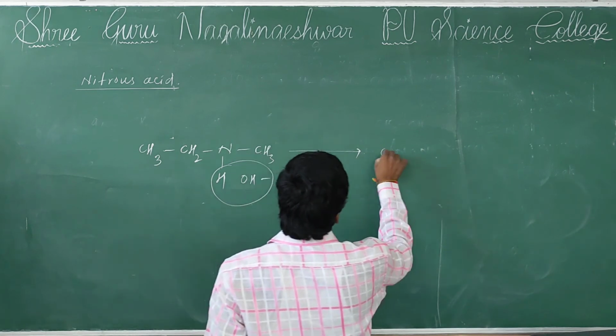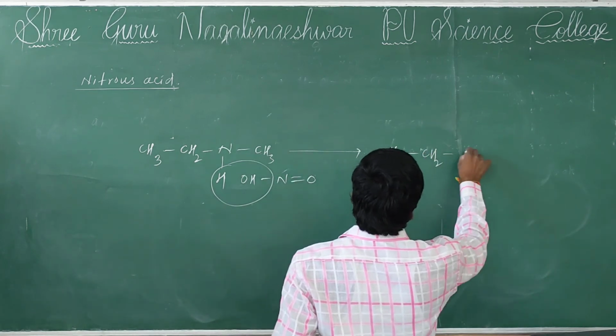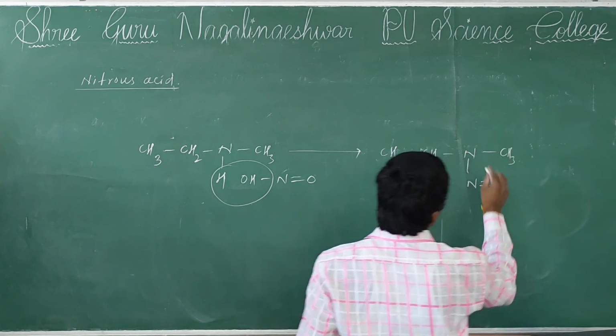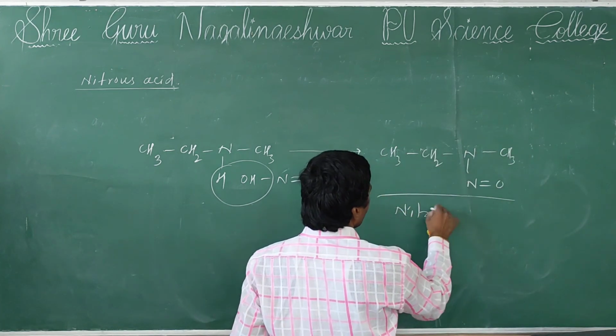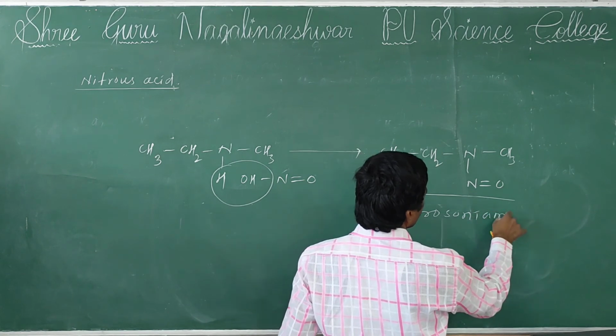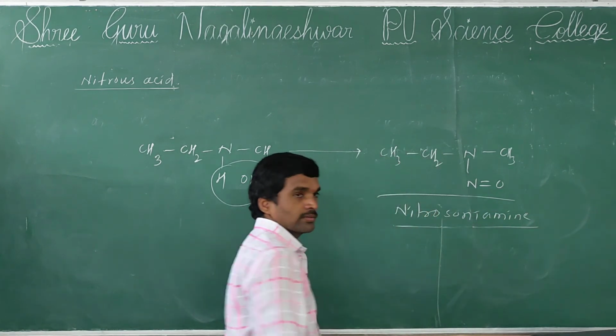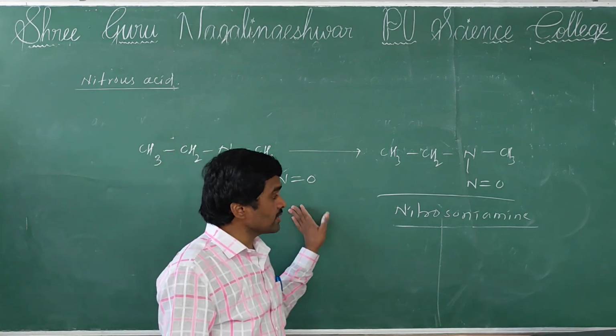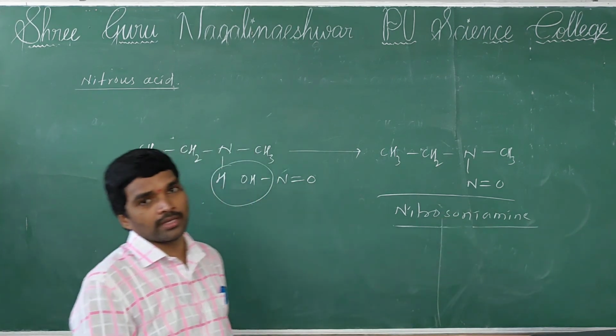So your answer is CH3CH2N, nitrosoamine is formed. Secondary amines react with nitrous acid with the formation of nitrosoamine.